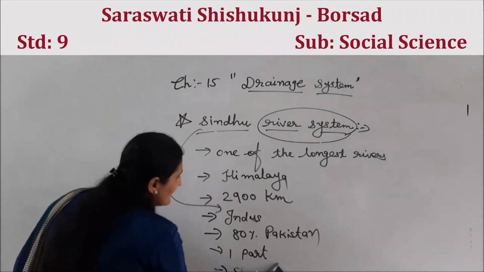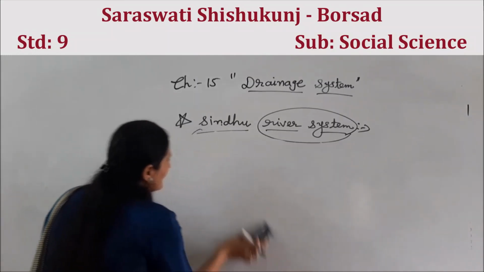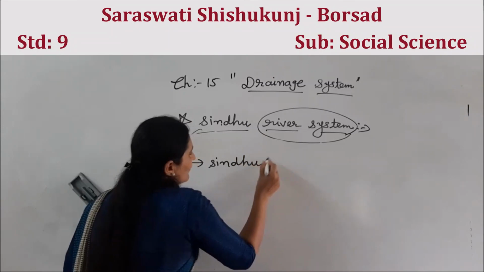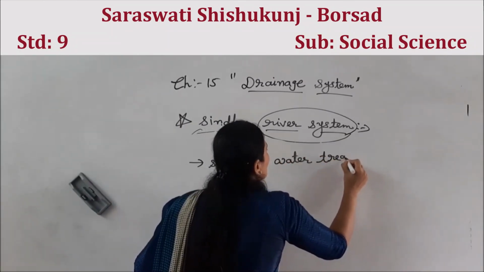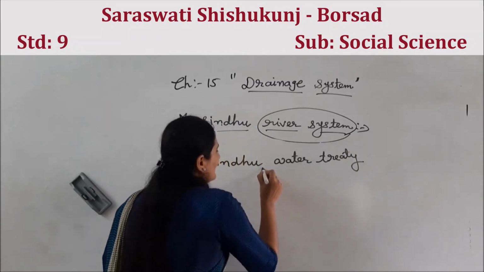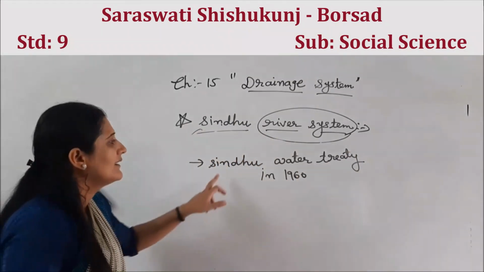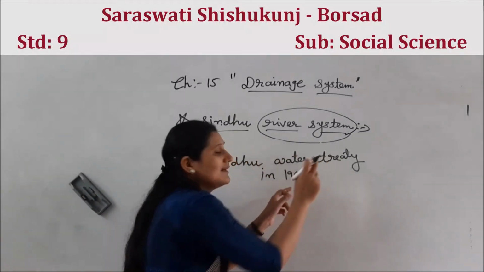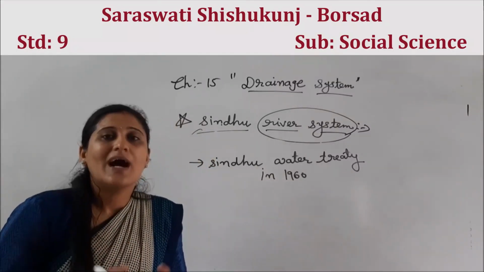Let me write it down. That is called the Sindhu Water Treaty, in 1960. In 1960, there was an agreement, the Sindhu Water Treaty, on who will use the water of Sindhu river and how much.